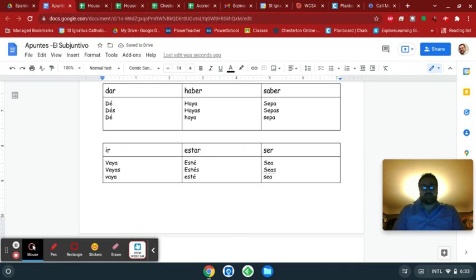Okay, just like we did before, let's come up with some triggers that would trigger the subjunctive.